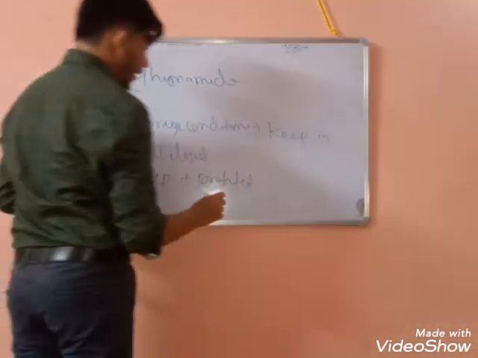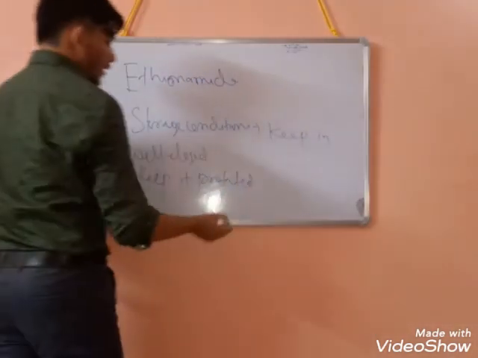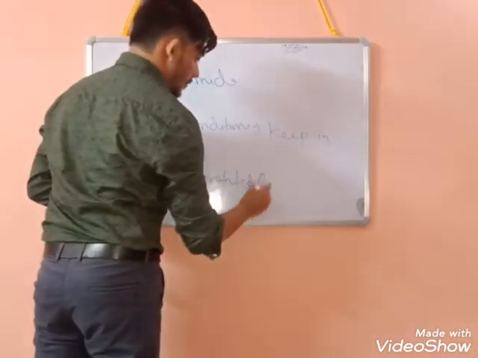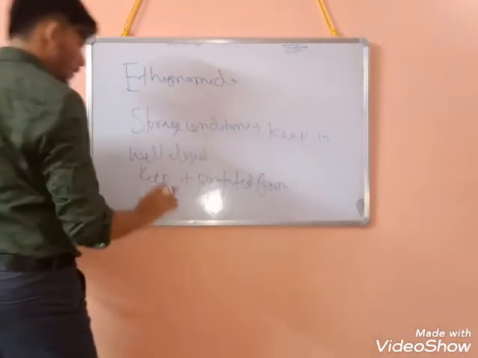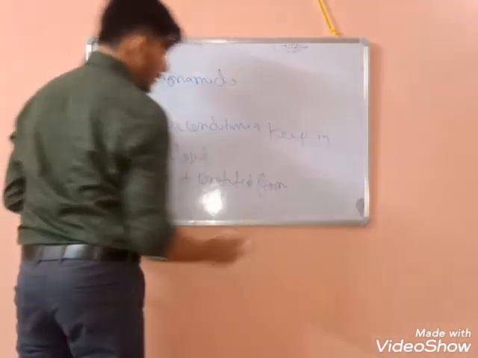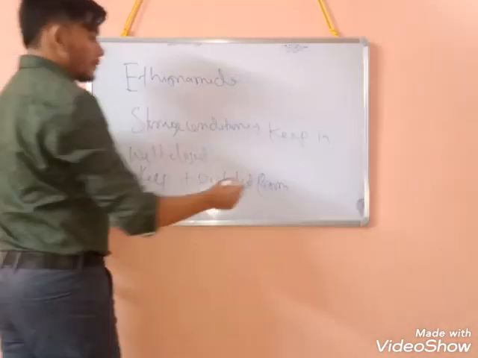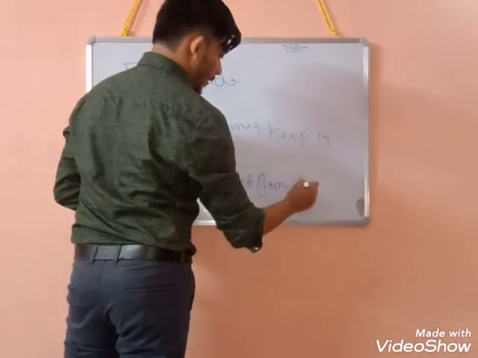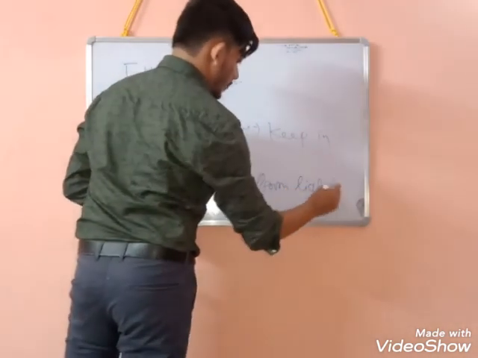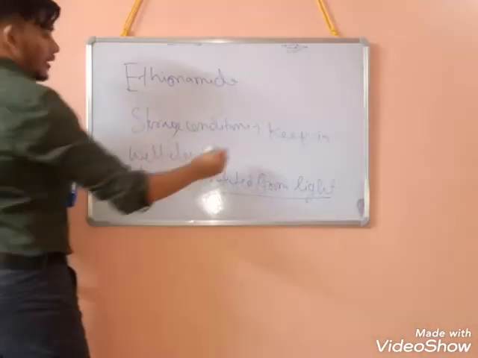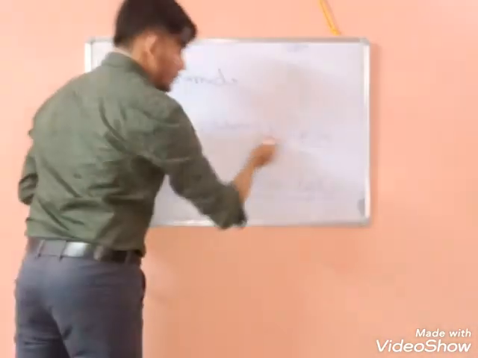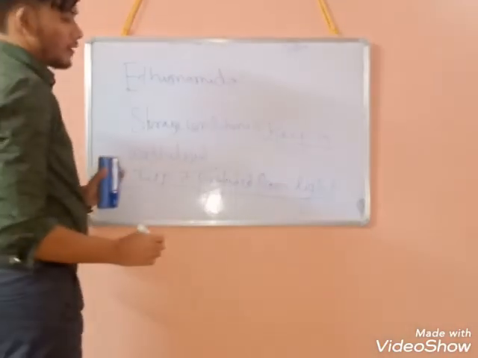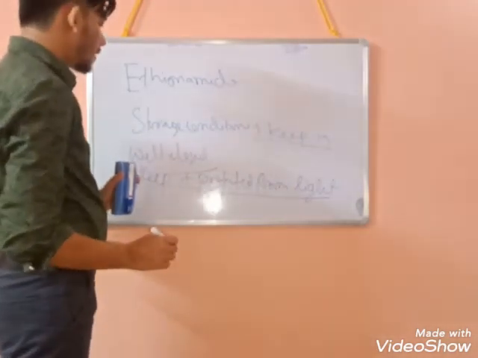As I already mentioned, it used to get degraded or darken in color when it comes in contact with light. Okay, from light. So for light protection, we will always use an amber color bottle for light degradable drugs.